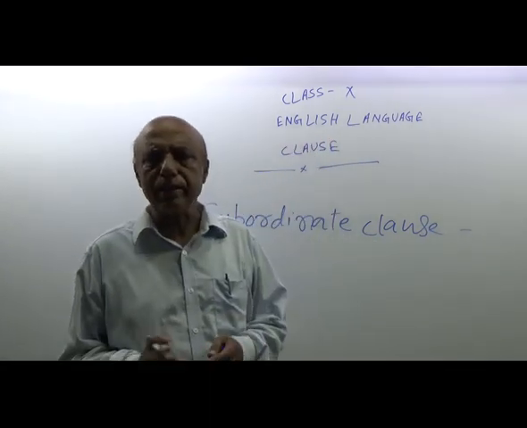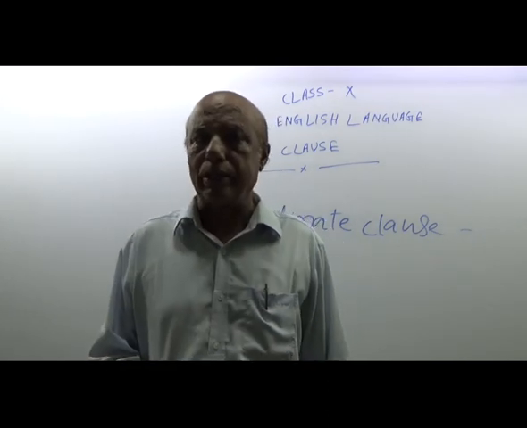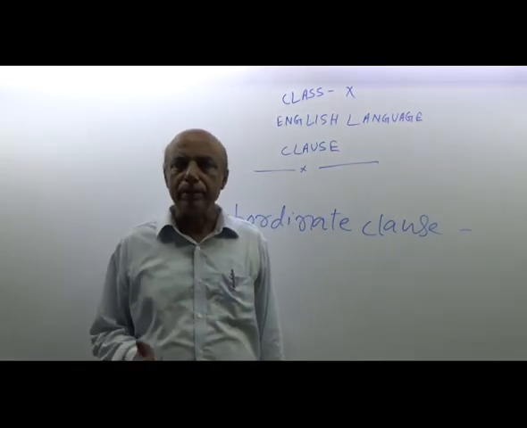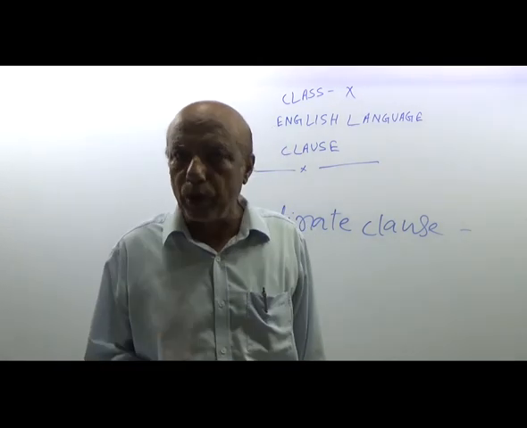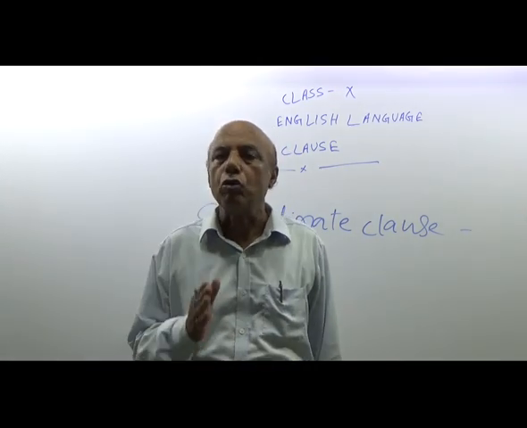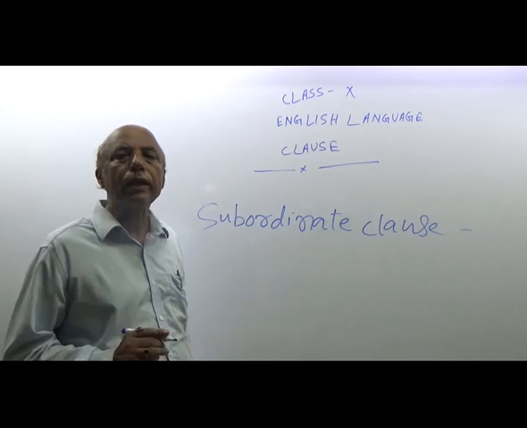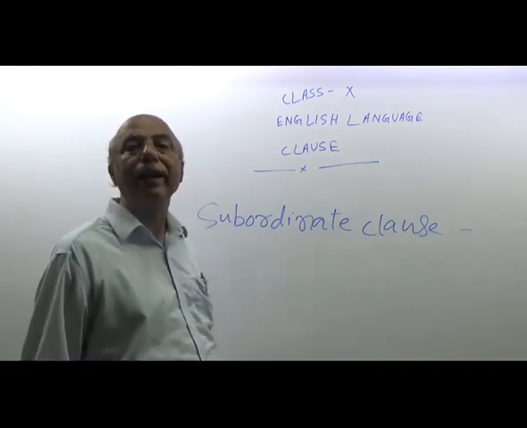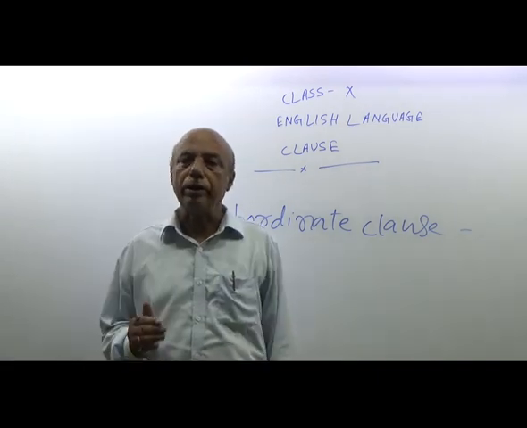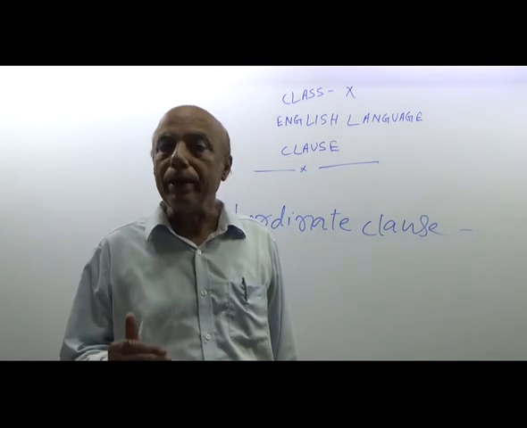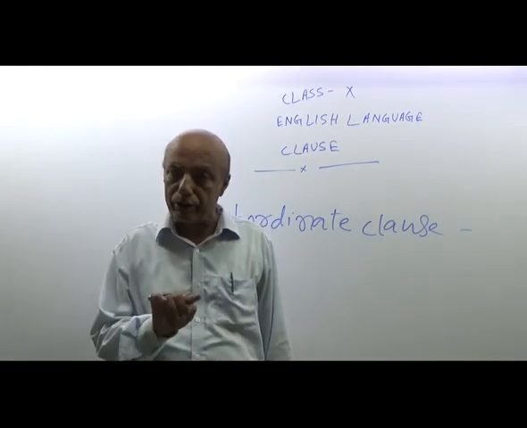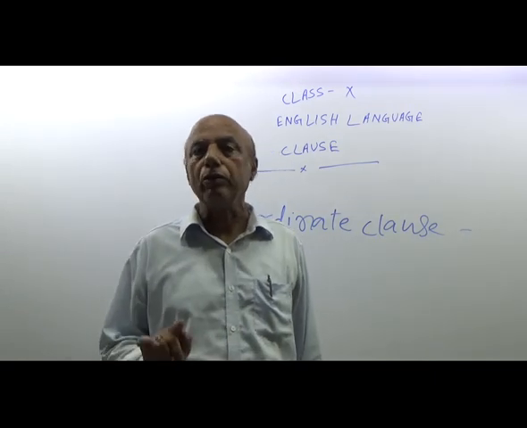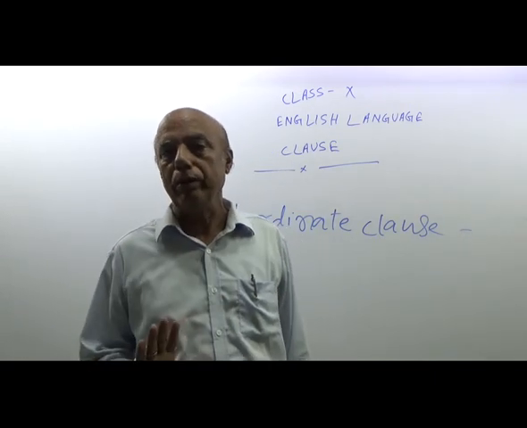The sentence that depends on others, meaning principal clause and other clauses, for its full meaning is called subordinate clause. Another name of the subordinate clause is dependent clause. It means it is completely dependent on others. The sentence depends on others for its full meaning. That is why it is called a dependent clause.